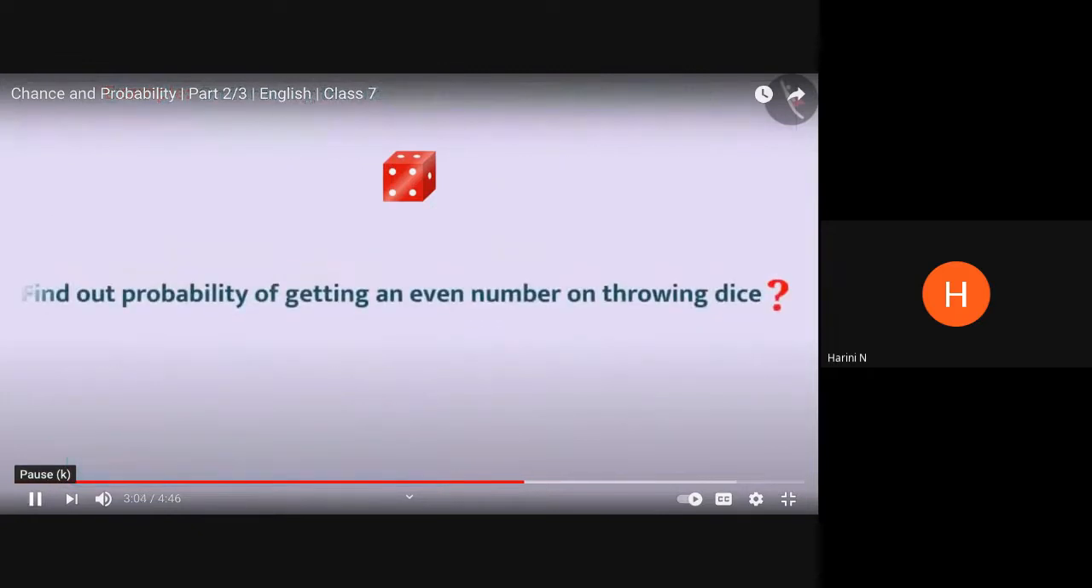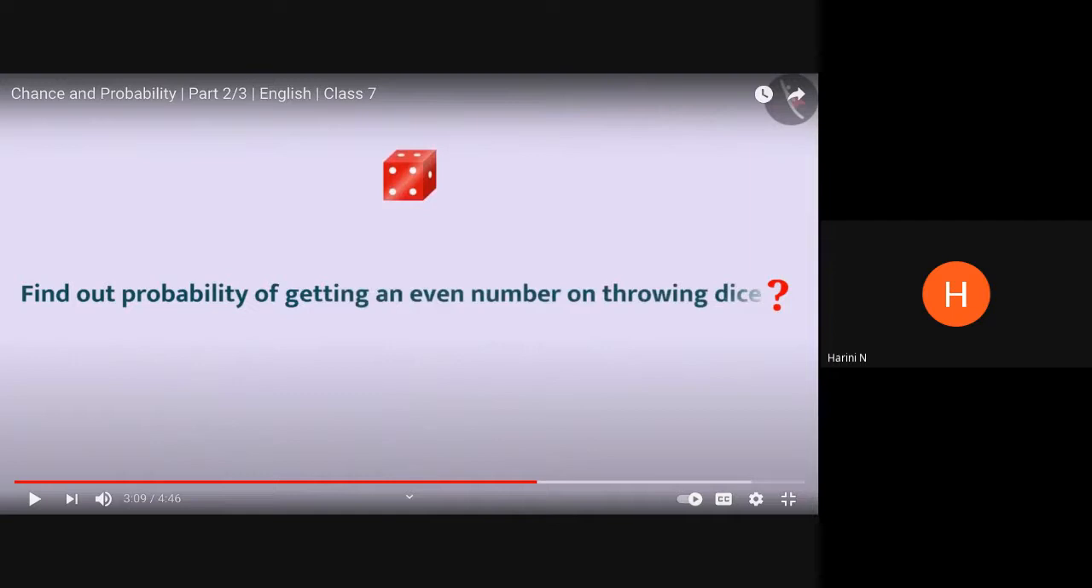Similarly, can you now find out the probability of getting an even number on throwing the dice? Can you quickly tell me what should be the probability of getting an even number? Any guess? Ma'am, 3 by 6 and 1 by 2. Are you sure that is also going to be 1 by 2? Yes, ma'am. Why? Which are the possible outcomes? We can see 2, 4 and 6, they are 3. Total outcomes will be 6. 3 by 6, 1 by 2.